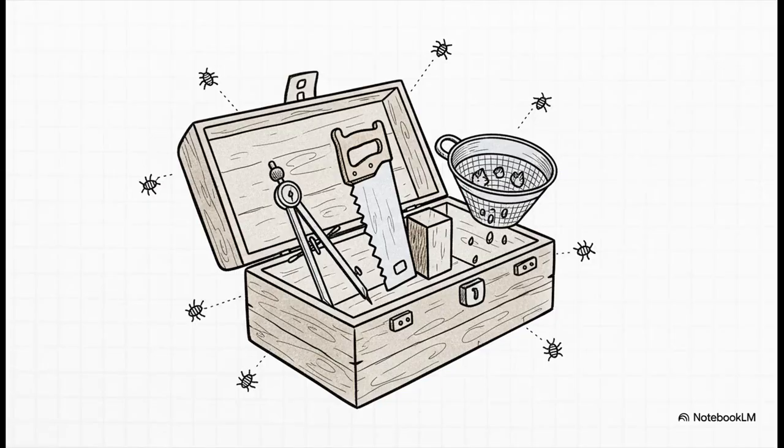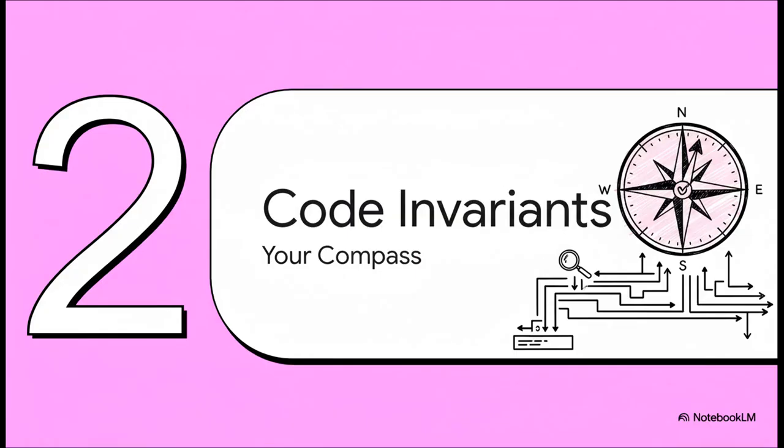So think of this explainer as your own personal workshop. We're not just here to fix one specific bug. Nope. We are building a mental toolbox, and we're going to fill it with 3 incredibly powerful tools that you can use to hunt down any bug fast, from the simplest off-by-one error to the most ridiculously complex logical flaw.